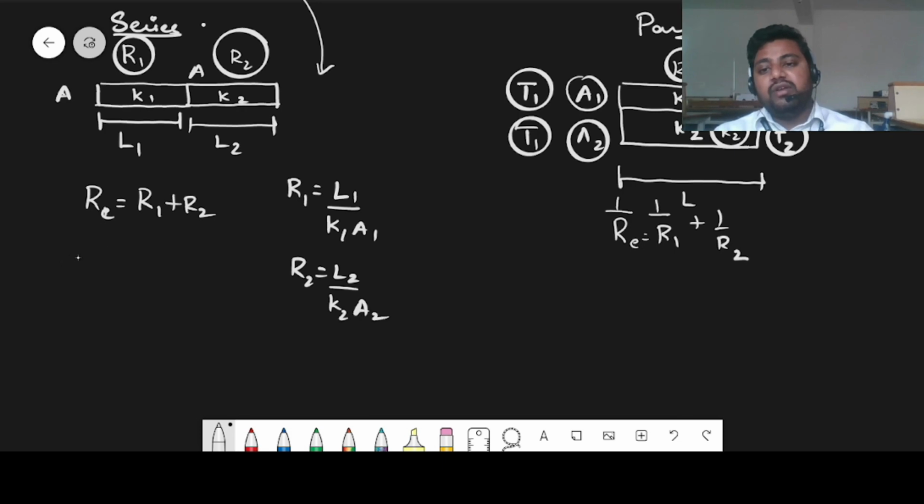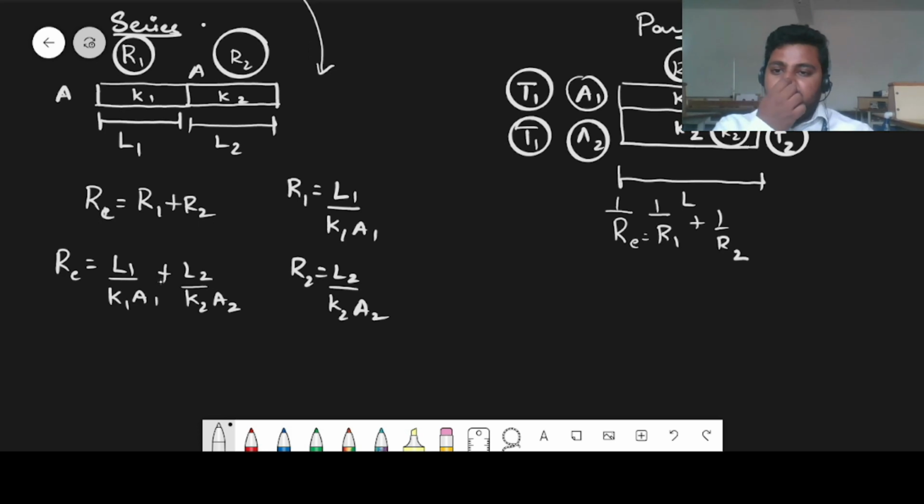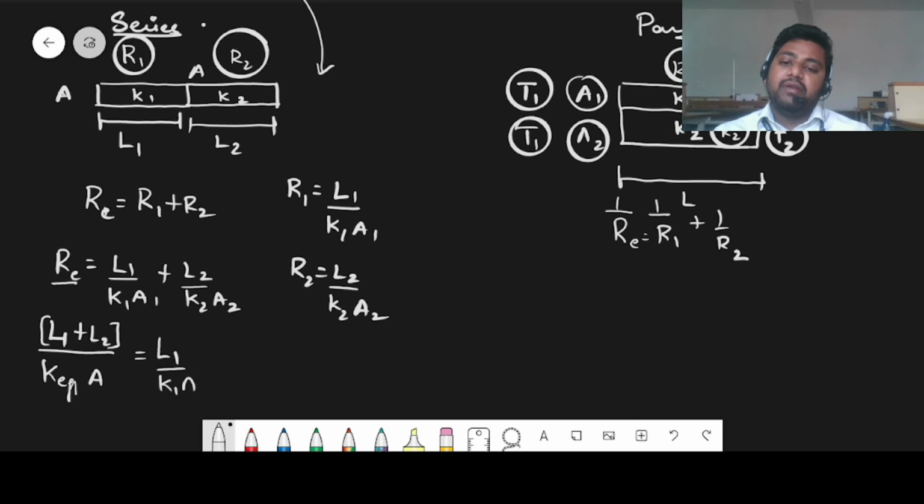In this equation, you can write R equivalent is equal to L1 divided by K1 A1 plus L2 divided by K2 A2. Since the areas are same, I can write R equivalent as L1 plus L2 divided by K effective into A, equal to L1 by K1 A1 plus L2 by K2 A2.